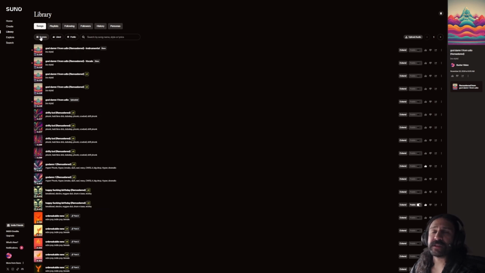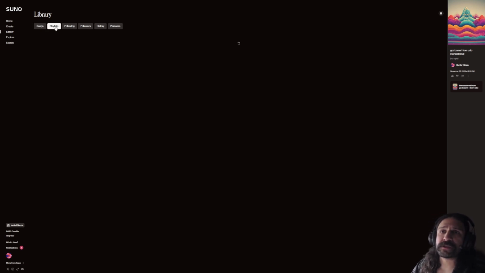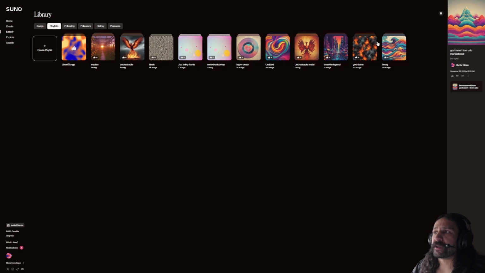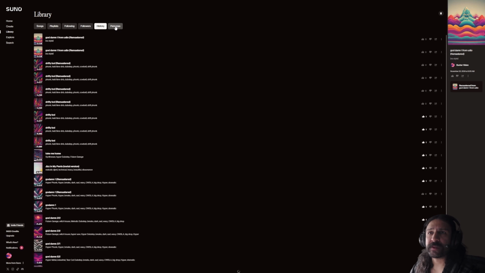And then you have scenes. You can select scenes. I don't have any scenes. And then here you can search through public, which I would never do. And then after songs, you have playlists. In playlists, this is going to be any playlist that you've created, which is a great way to organize and keep track of your songs. That's what I do. And then following, I guess that would be for artists that you're following, followers, artists who follow you. History, this is going to be things you recently did.